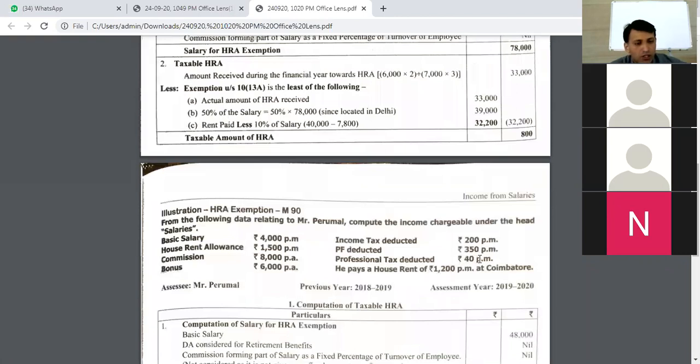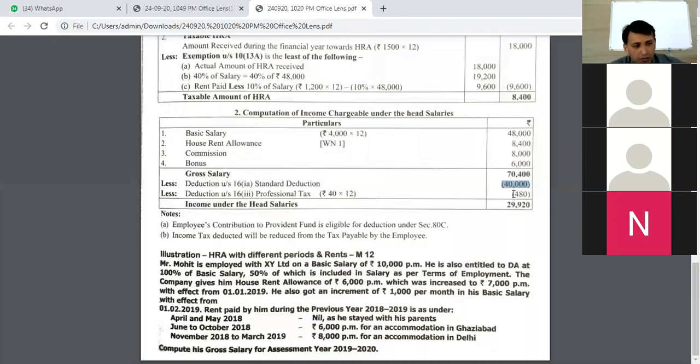So 40 rupees per month into 12 is 480 rupees as professional tax. We'll come to standard deductions at a later stage. So when you subtract these amounts, the income from salary is going to be 29,920 rupees.